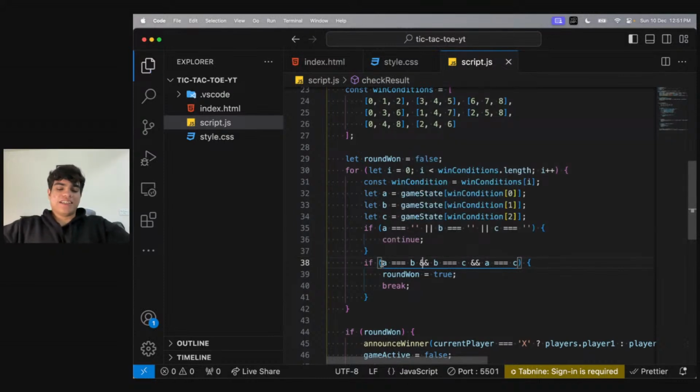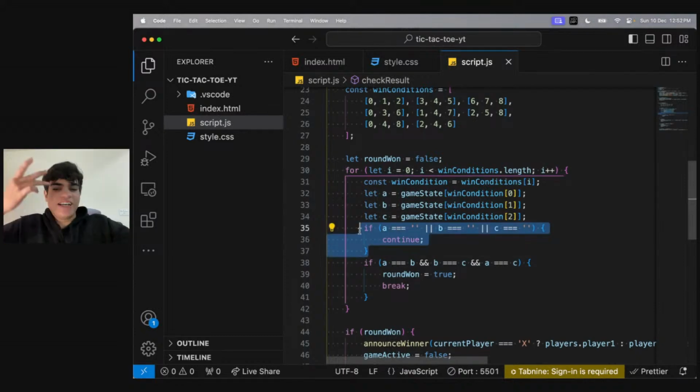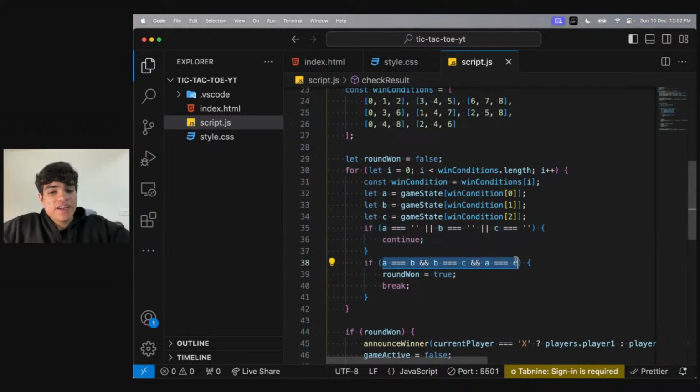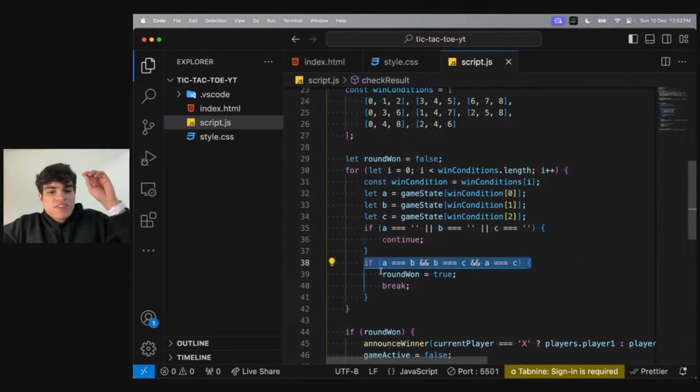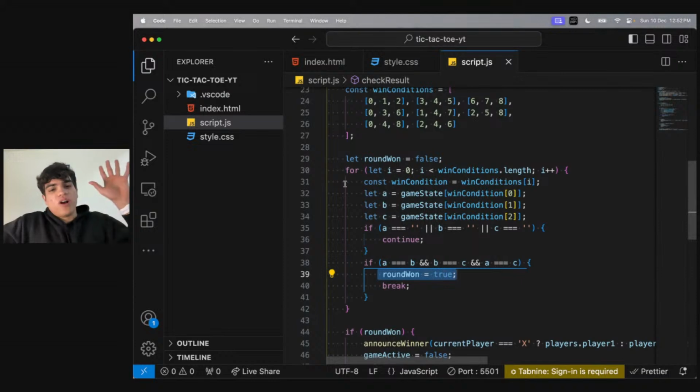Basically, we are saying that if all the three are the same, the round is won. Else, just continue. If they're empty, then definitely continue. If any of them are empty, then continue, don't do anything. But if all three of them are occupied, right? Let's say 0, 1, and 2 are occupied. If 0, 1, and 2 are occupied, we need to check if 0, 1, 2 are empty. Because see, if even one of them is empty, we'll ignore. But if all of them are occupied, then we'll say that if they're equal, the round is won, else not.